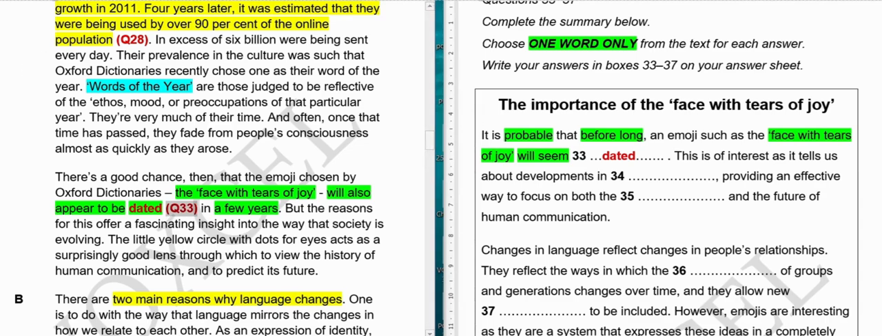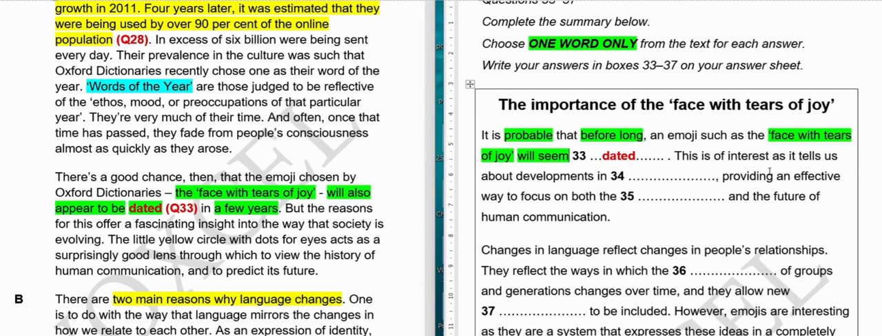I hope it is clear why dated is our answer and where the other words are that you had to match. And if you were not able to match these words, you should practice like that, so that you can always arrive at the right answer every time without fail. Moving on to the next question, question number 34.